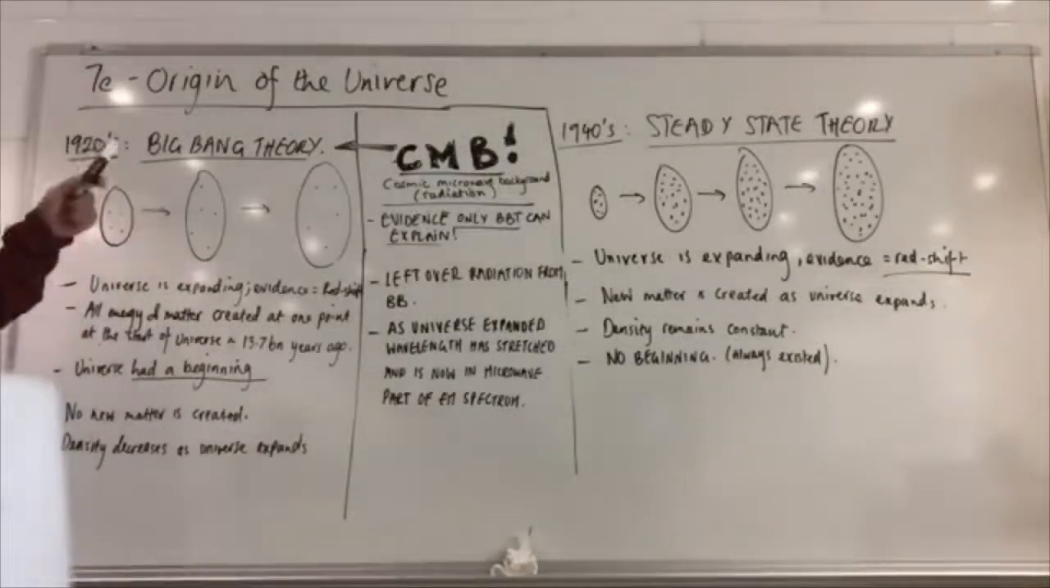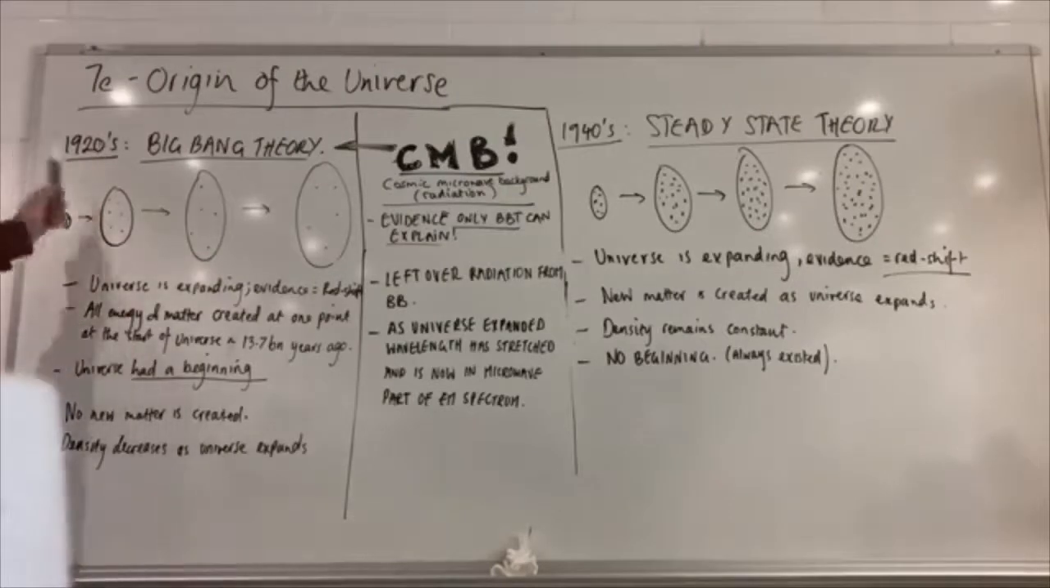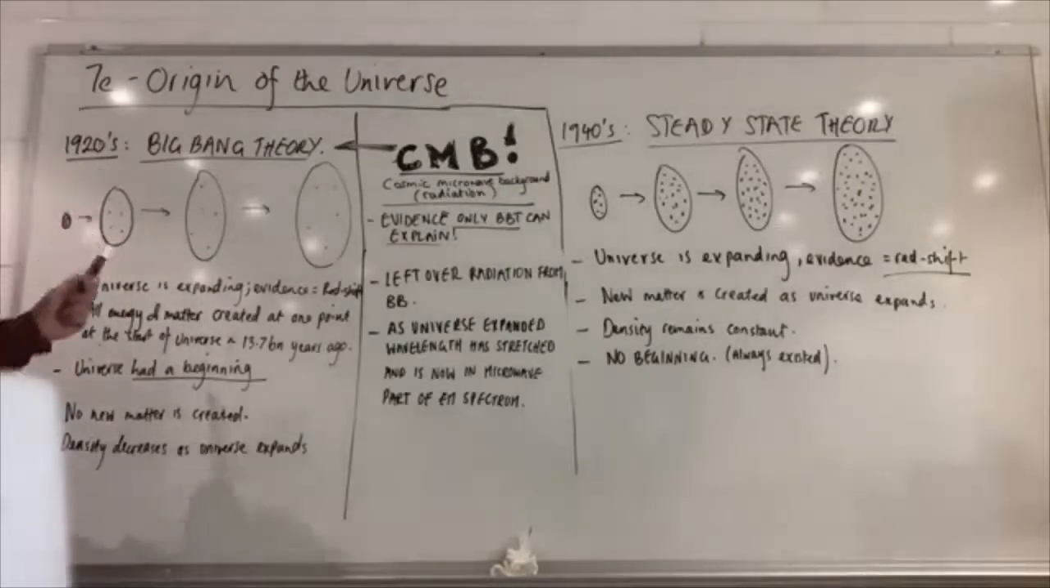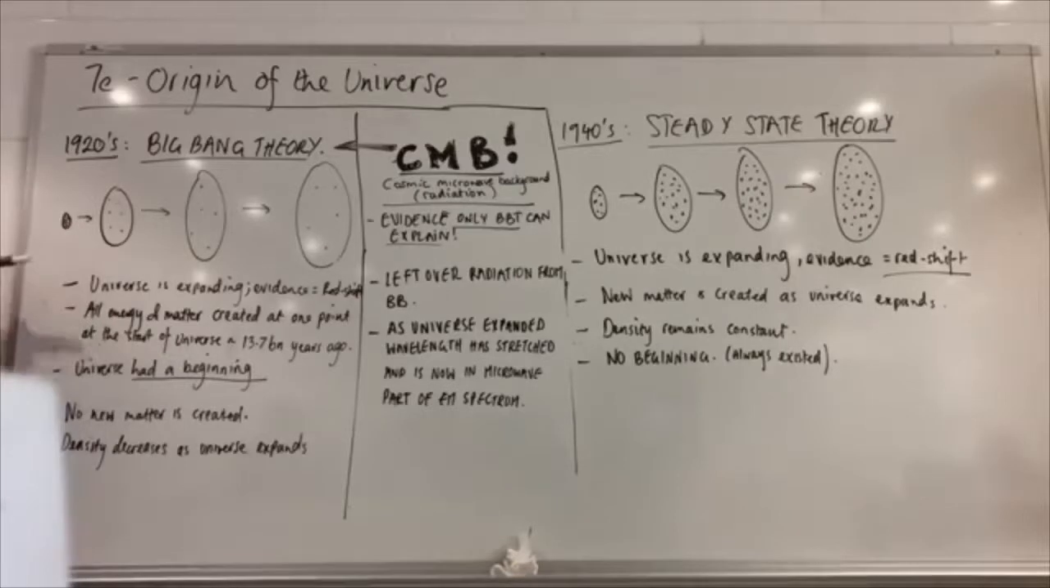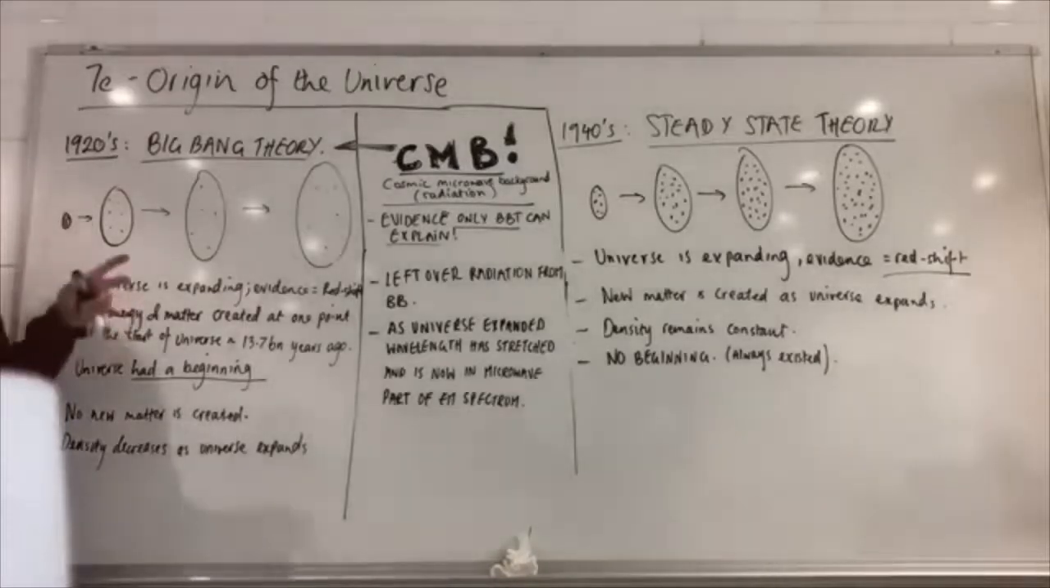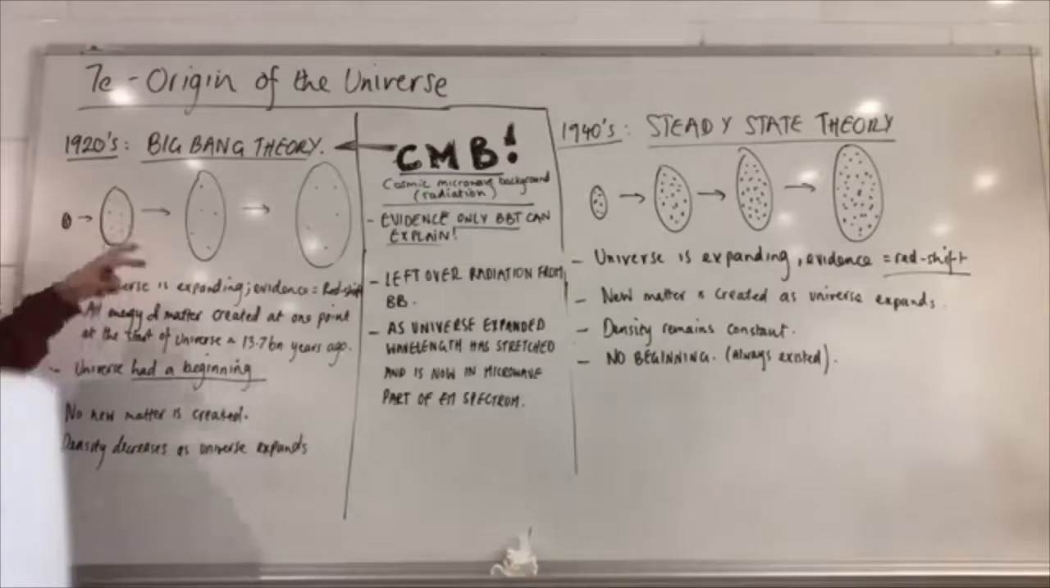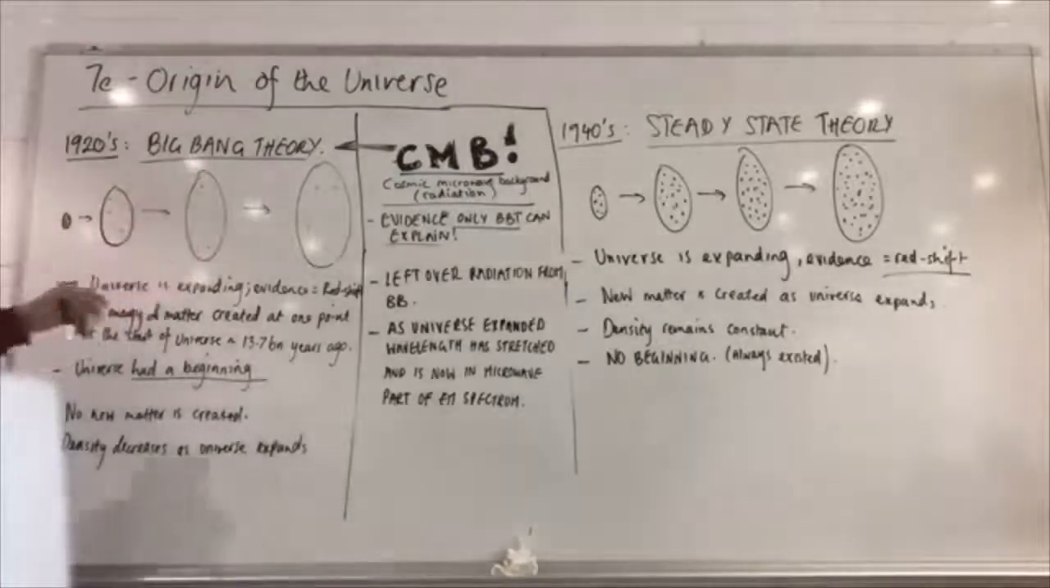The first theory that was proposed, actually before the steady state, in the 1920s, is the Big Bang theory. So very simply, what you need to do is have a list of all the different points for each theory, so then at least you can compare and contrast. The most likely question that you might have, or the question worth the most marks, would be to compare and contrast the Big Bang and the steady state.